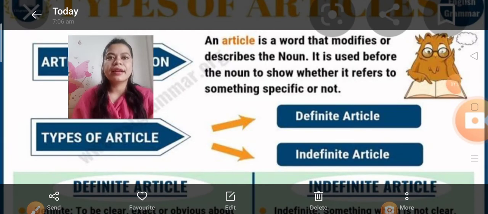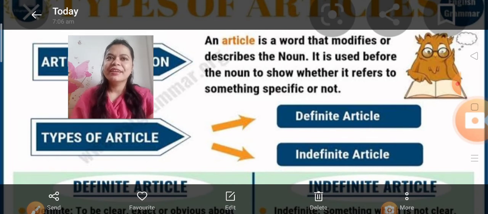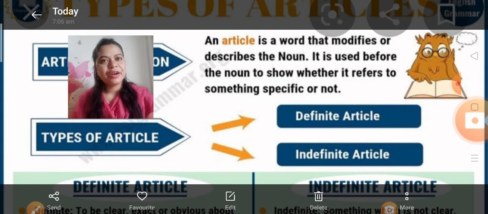As we are starting articles today, we should know what articles are. Let's see the definition of an article. An article is a word that modifies or describes the noun. What is a noun? We know well. A noun is the name of a person, place, animal.